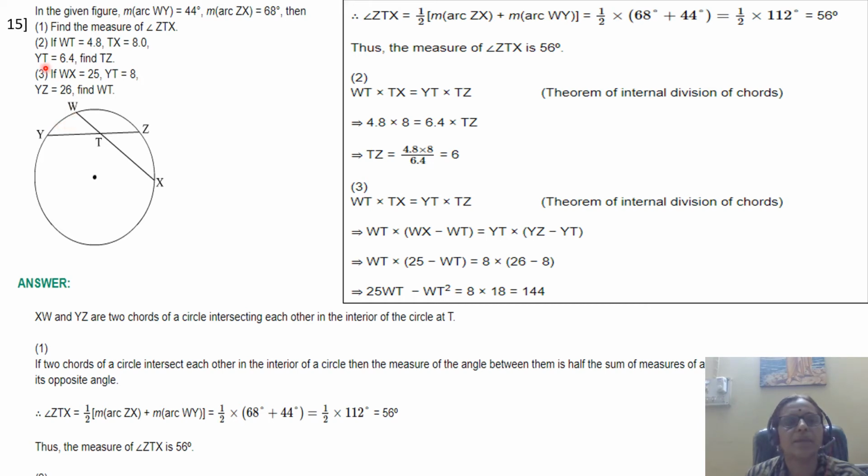The second part of this example is internal division of chords. So use the theorem on internal division of chords. WT into TX is equal to YT into TZ. Substitute the values and you have TZ is equal to 6. For your third example, again use the theorem of internal division of chords. WT into TX is equal to YT into TZ. Substitute the values. You have the value of WT as 144.